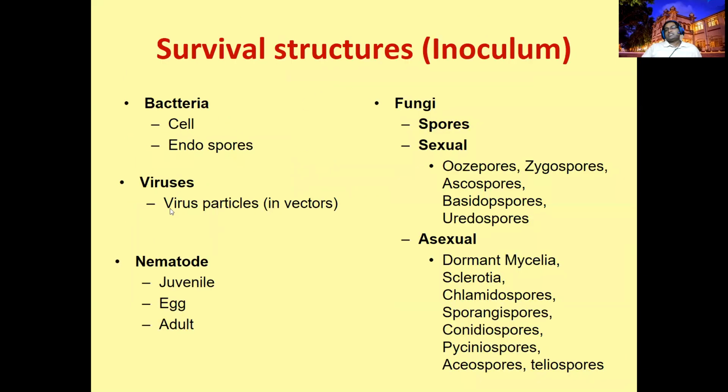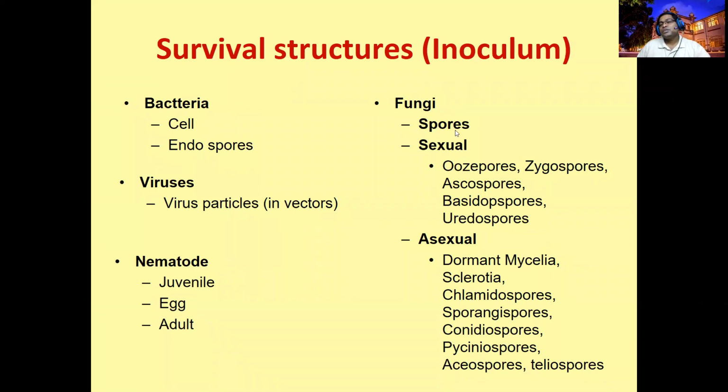So these are survival structures. Different pathogens are producing different survival structures. For example, bacteria produce bacterial cells or endospores as a survival structure. Viruses survive only as virus particles in the insect vectors or in the environment, mainly insect vectors and plants. Nematodes can survive as a juvenile, J2 to J4, or egg, or it may be an adult in the anhydrous stage. They will lose the water and go to the sleeping stage. We also call it the anhydrous stage. Nematodes also survive in these 3 ways.